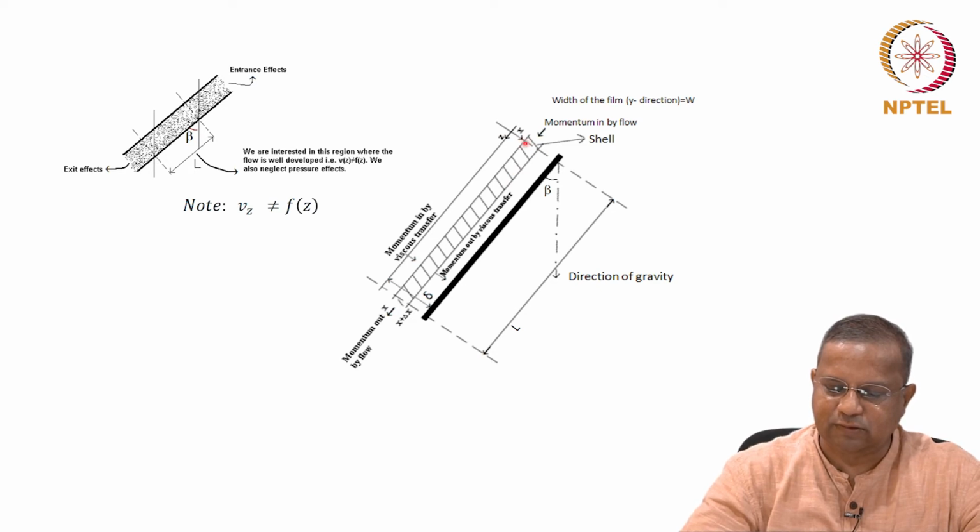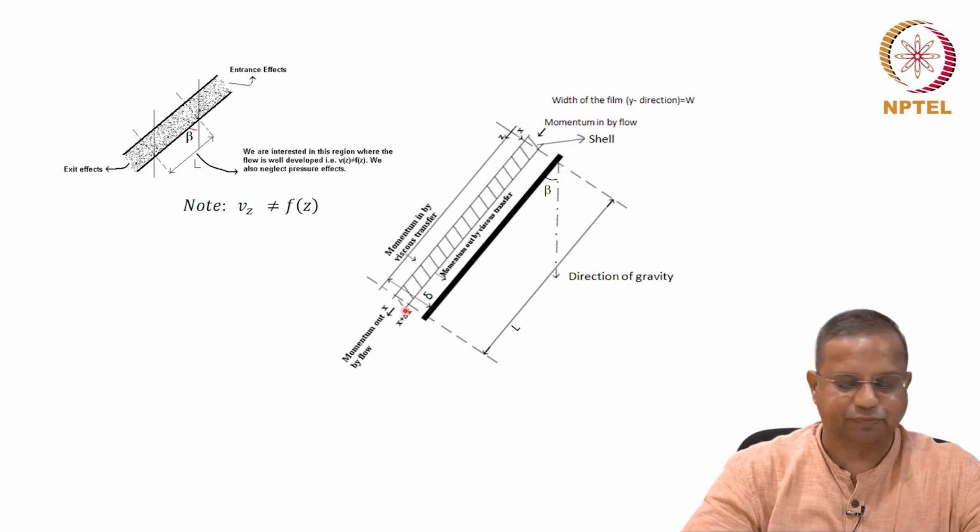The system is limited to this now. Therefore, flow is occurring here. So, the rate of z momentum in, the momentum in the z direction, this is the phase across which it enters, this is the phase across which it leaves. The phase at z equals 0 and the phase at z equals L.